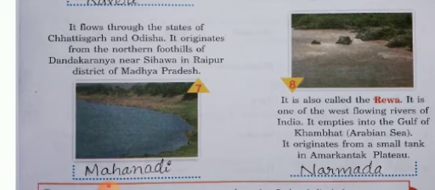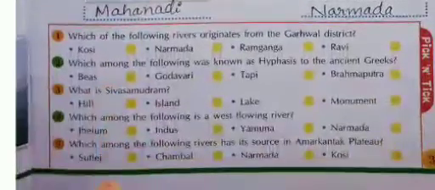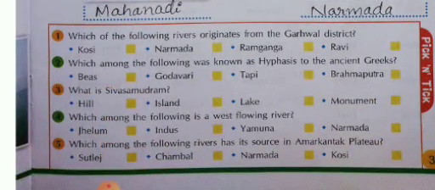Okay, yes. Then from which place did this river originate? It originated from a small tank in Amarkandak Plateau. Then these are the different rivers explained in this lesson. Then you try to find out the answer. I will help you.